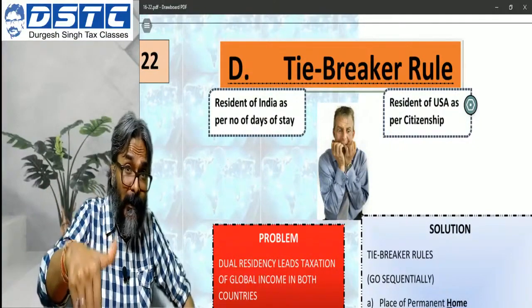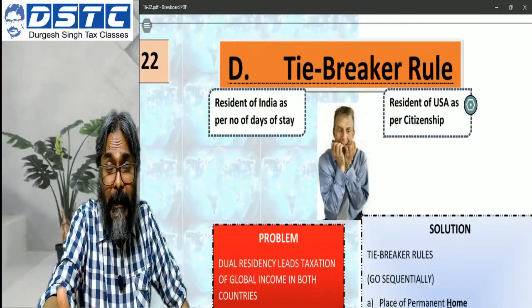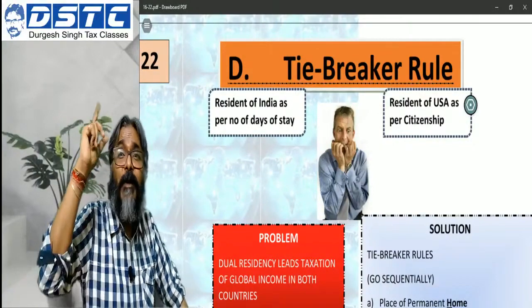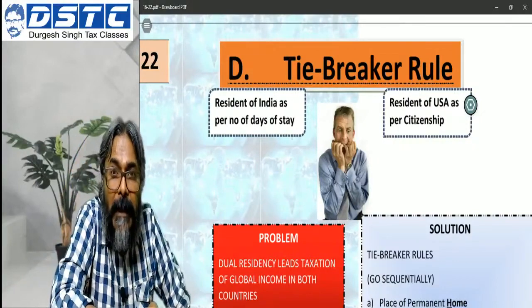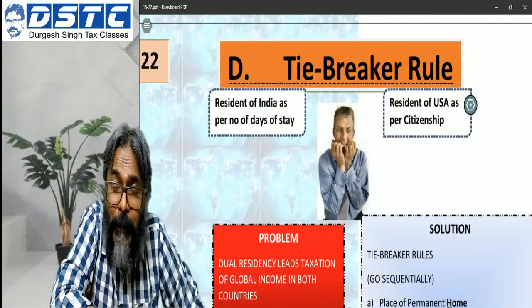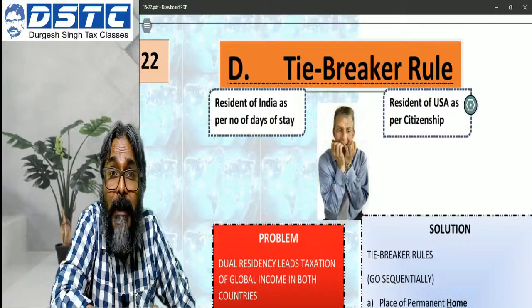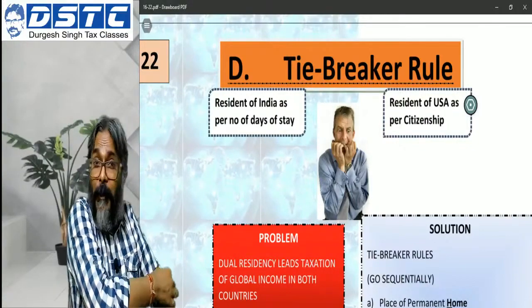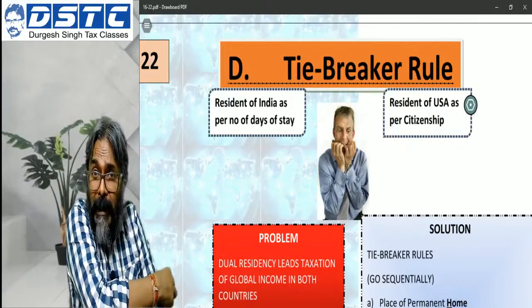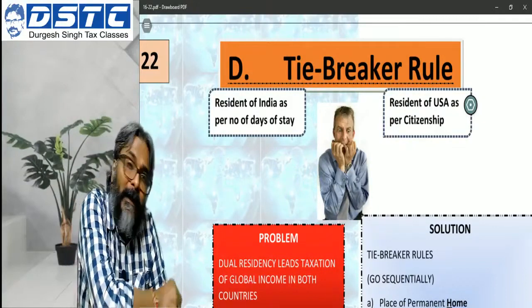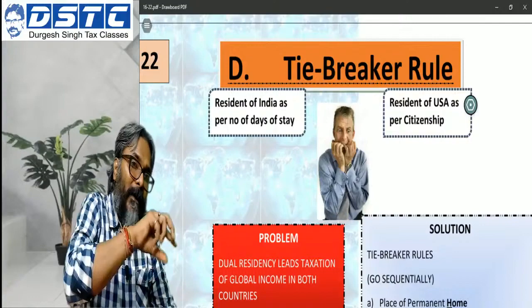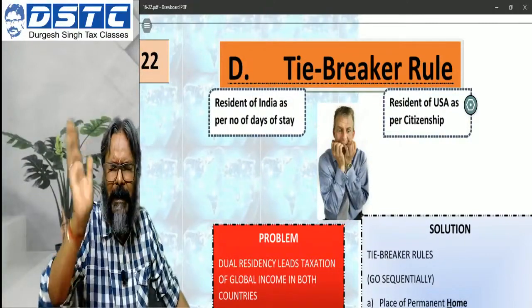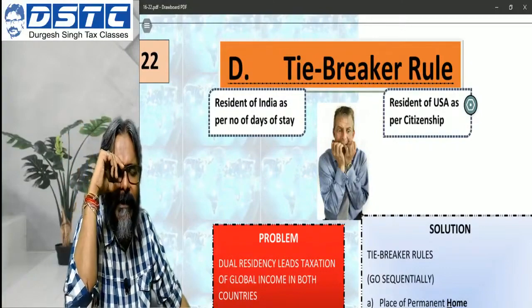In fact, students, this Finance Act 2020, which is actually not there in your attempt, has introduced another concept of stateless person. A new concept is introduced. What is that concept? That concept is when you will never be a resident of any country. That is also a possibility, isn't it? You will never be a resident of any country. So that is equally a possibility. How to target that? That concept has been captured in FA20. Leave that because it is not necessary for your exam.